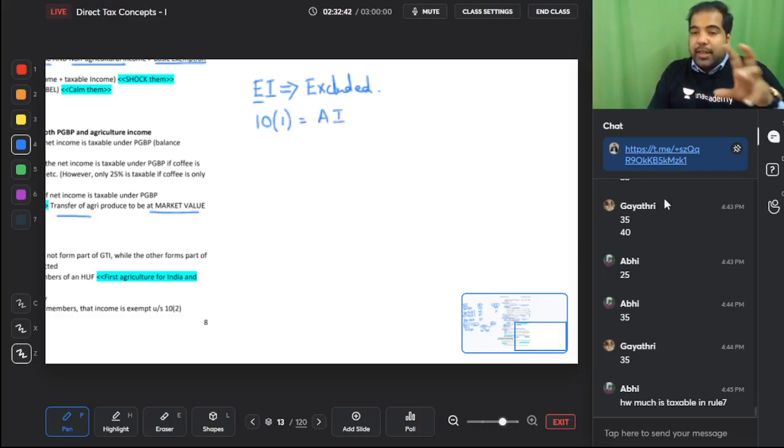Guys, this has shortcuts linked to the surgeon's life. As and when I go to those sections, I will tell you the shortcuts. The 10(1) is agriculture income. The first thing they gave exemption was to agriculture. We just finished that.